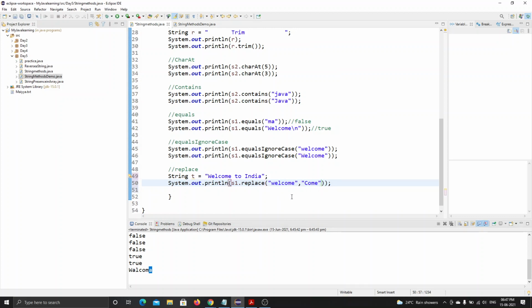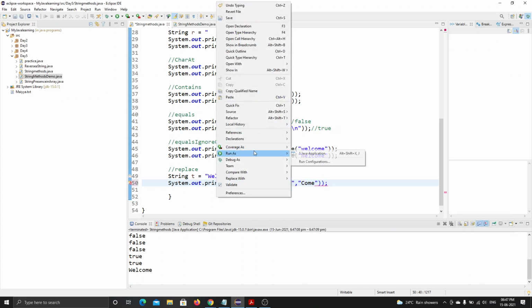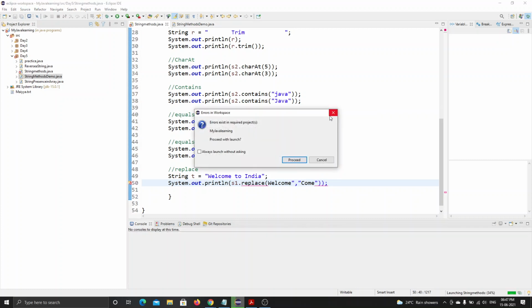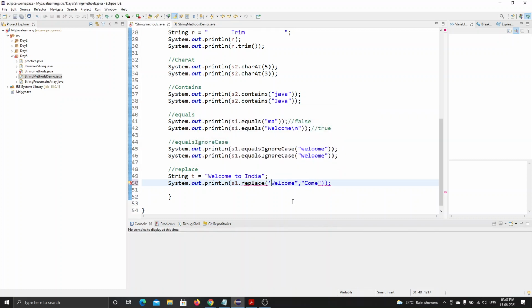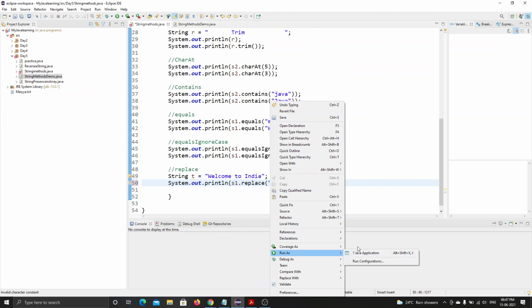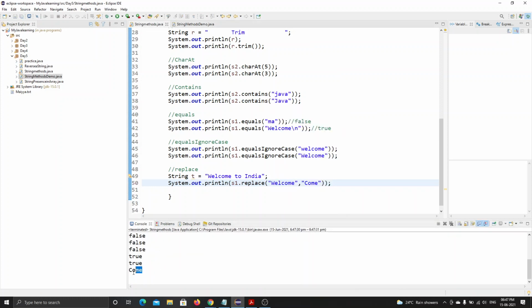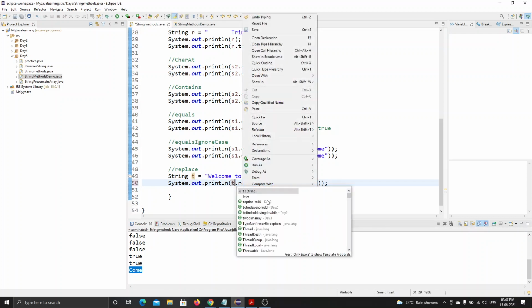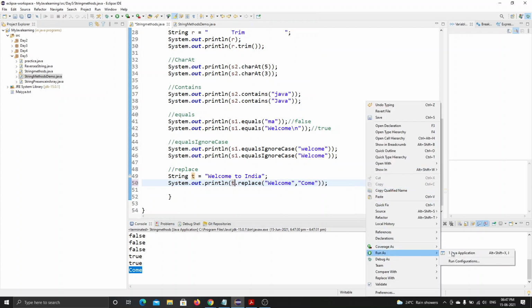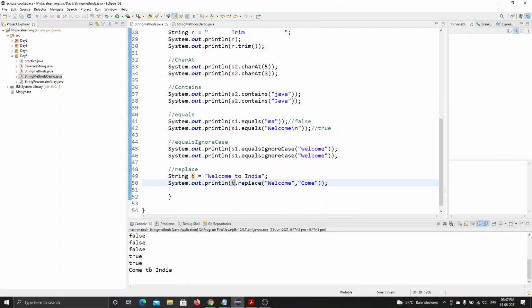Okay, let's see what it prints. See, it is replacing with come. Sorry, I want to write it as t and print it: come to India. See, welcome is removed and replaced by come.